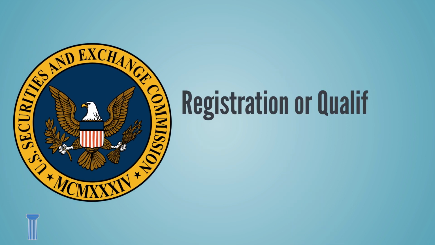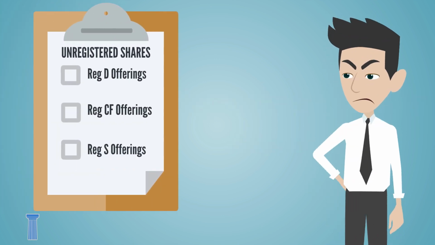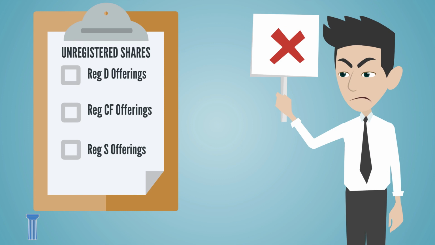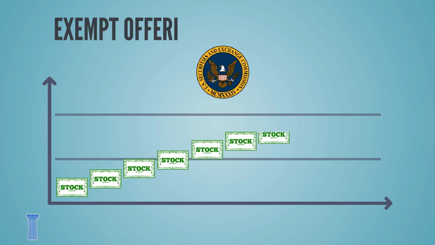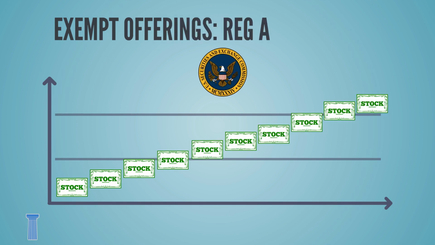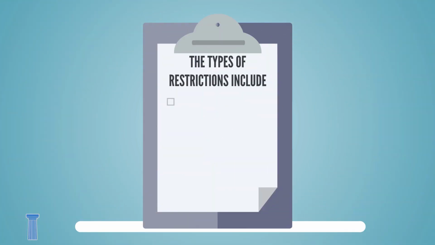The Securities and Exchange Commission mandates that securities either be registered or qualify for an exemption from registration before they are sold in the open market. Unregistered shares cannot be sold again unless they fall under a safe harbor or registration exception. By exempting offerings from registration, the SEC aims to promote capital formation by reducing the expense of making securities available to the public. The types of restrictions include Rule 144 restriction.